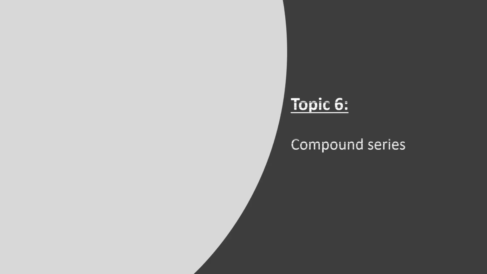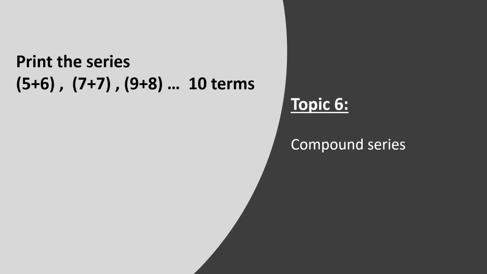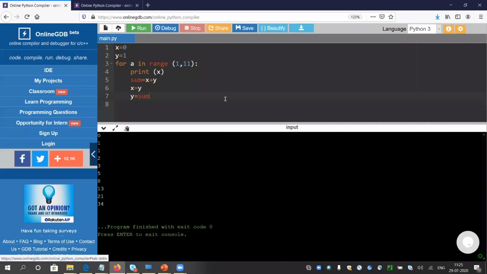We are moving a bit quickly. Topic 6 is compound series. If anyone asks to print 5 plus 6, 7 plus 7, 9 plus 8, a complex series like this, how do we print that? First, you need to check how the values are changing. Look, the first value of each term is 5, then 7, then 9, so it is incrementing by 2. And the second value, 6, 7, 8, is incremented by 1. It is asking for 10 terms.